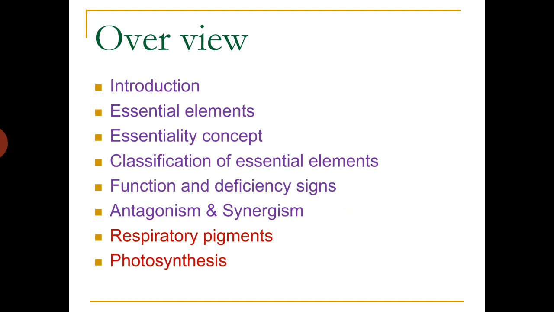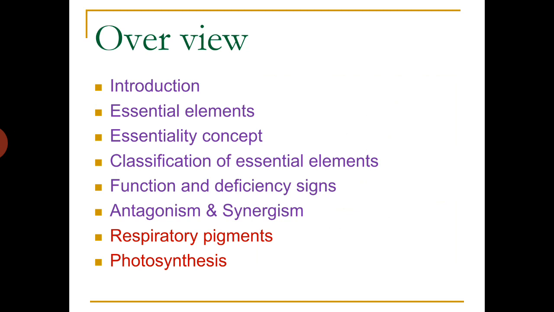In the syllabus prescribed for MSc second semester, there are various topics under bioinorganic chemistry. These topics can be divided into three headings. The first one is essential and trace elements in biology.